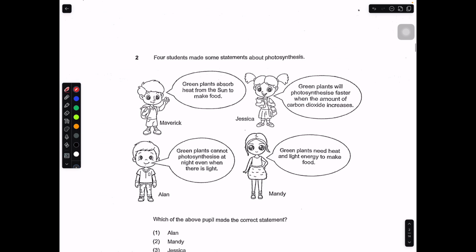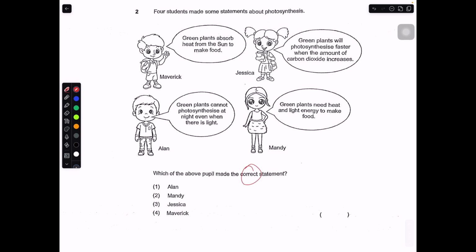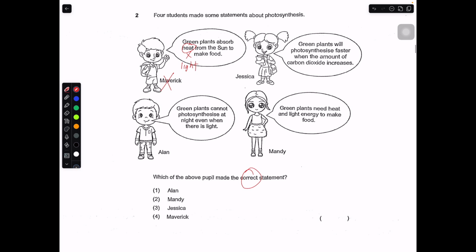Moving on next. 4 students make some statements on photosynthesis. We have to identify which one is a correct statement. Mervic, green plants absorb heat, not heat. This is light. So this is wrong. Alan, green plants cannot photosynthesize at night even when there's light. No, green plants can photosynthesize at night when there is light. So this is a wrong statement.